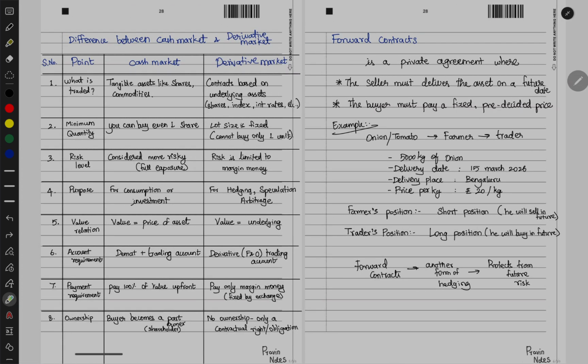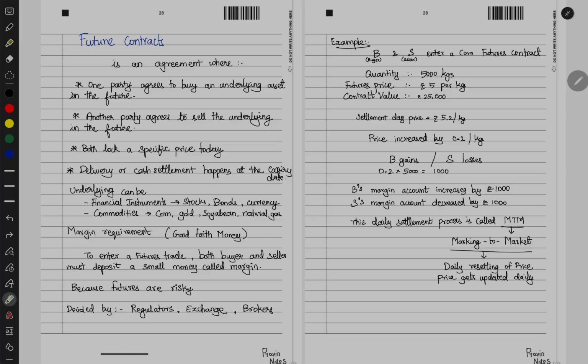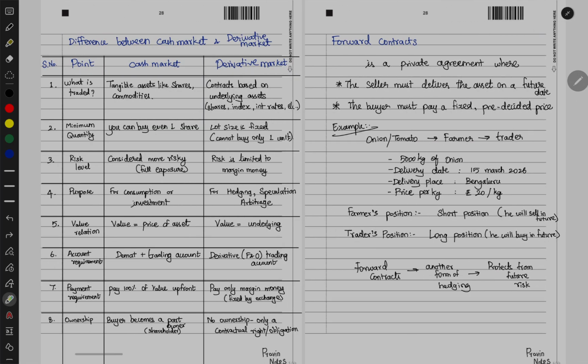Same way in a forward contract we saw the delivery date, right? Same way here also, the delivery or cash settlement. In case of a forward contract, delivery has to happen. Let's say the farmer has to give the trader 5000 kgs of onion, and the trader has to pay the farmer 5000 into 20, 1 lakh, no sorry, 10 lakh.